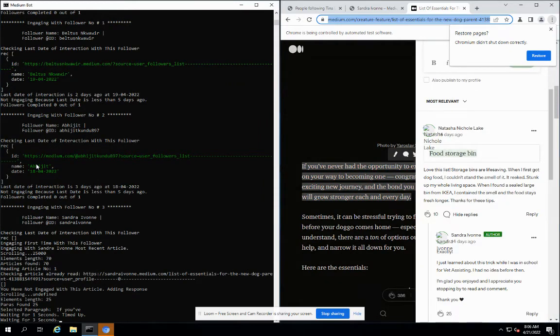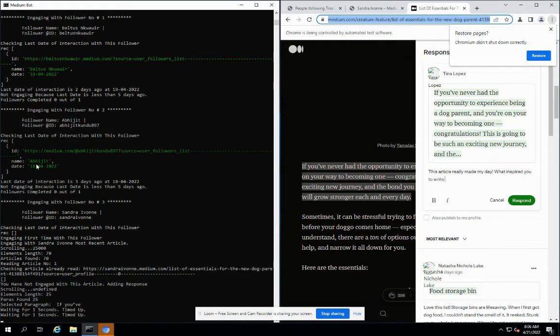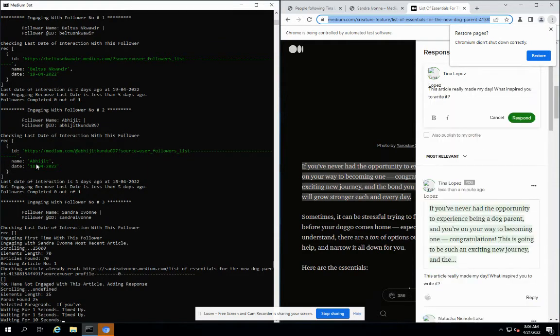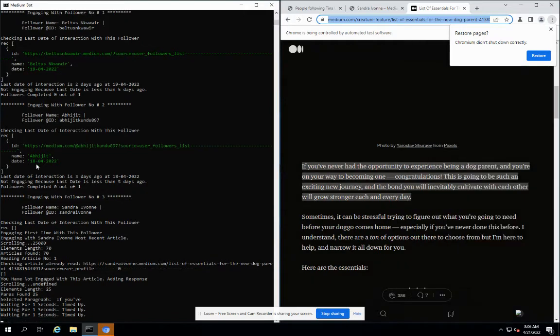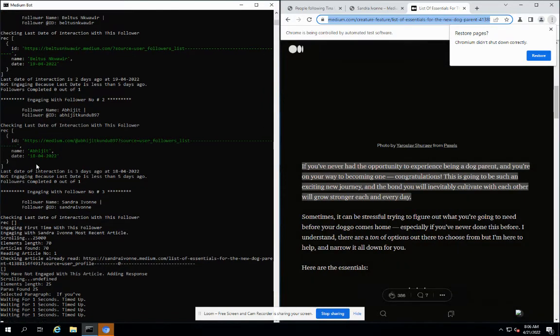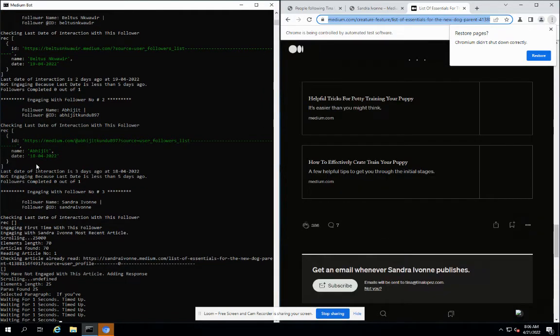So now you can see it has highlighted the paragraph on Medium, and now it is adding that response. It has successfully added the response. Now you can see on the logs it is waiting, and basically the flow is now completed.